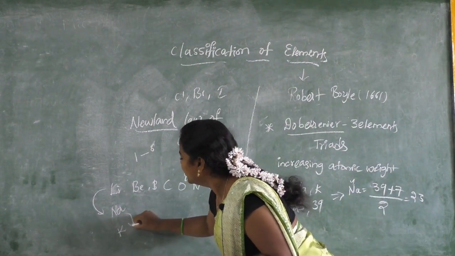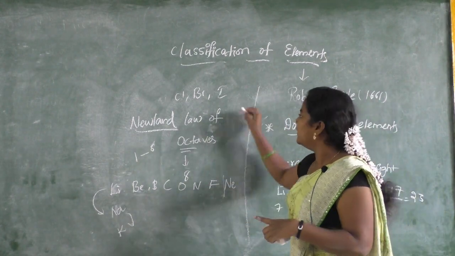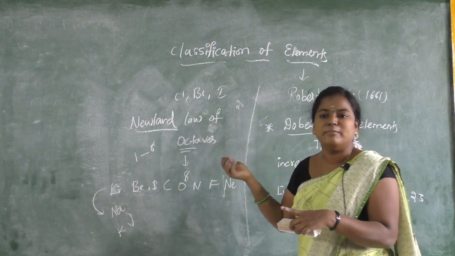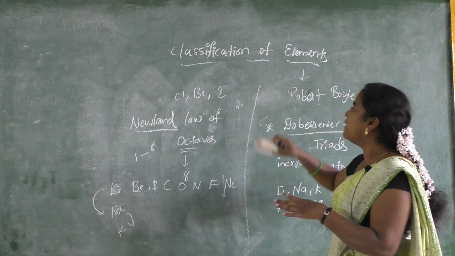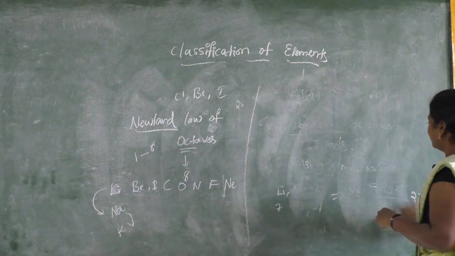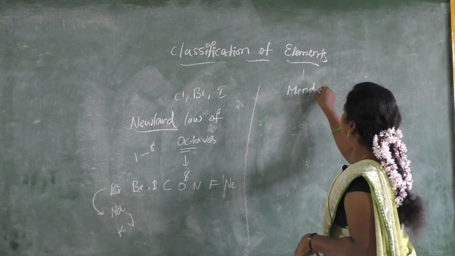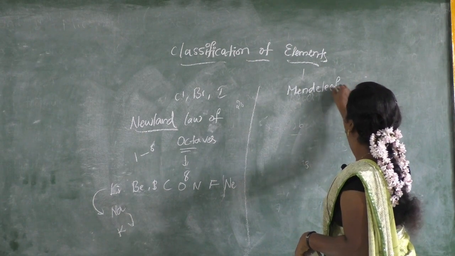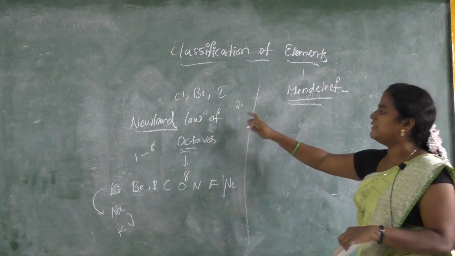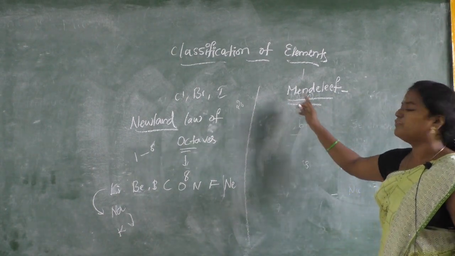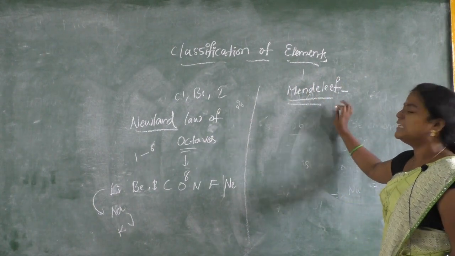Next to sodium he got potassium. He also explained this up to nearly 20 elements. After that we are not able to explain the properties. So the next person who actually entered is Mendeleev. First Dobereiner, next Newland, and after Newland, the person who entered to explain the classification of elements is Mendeleev.